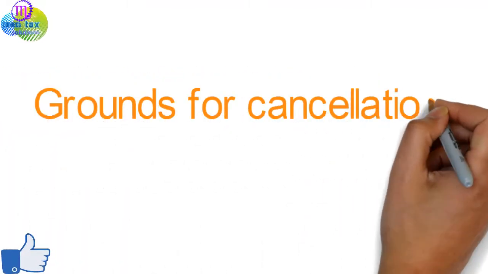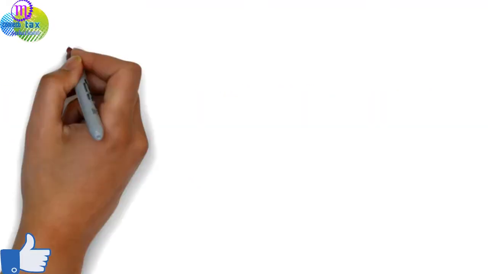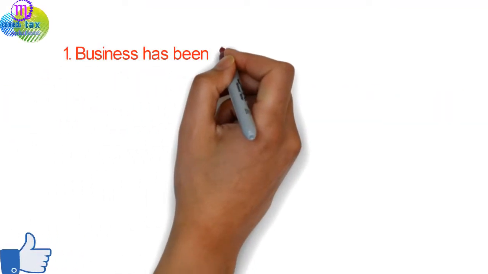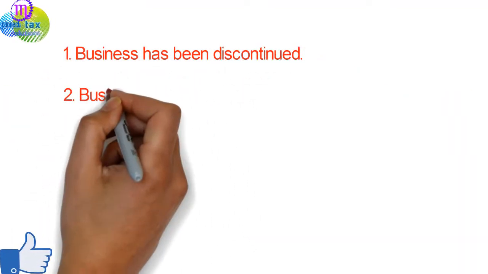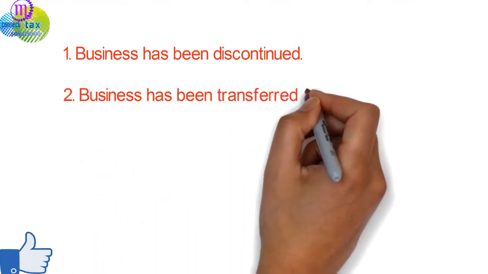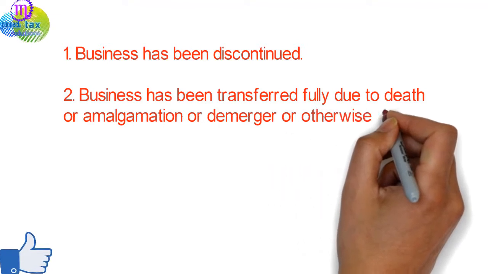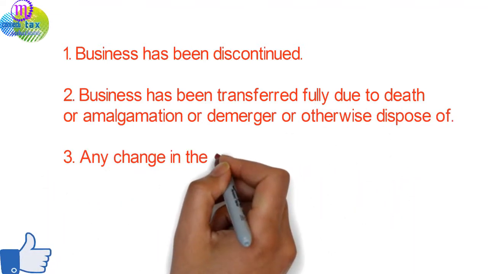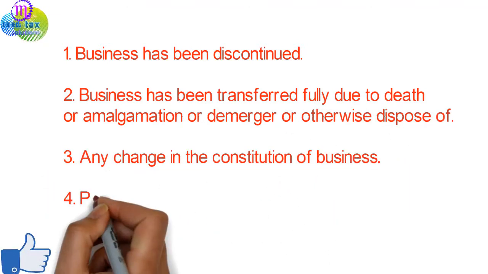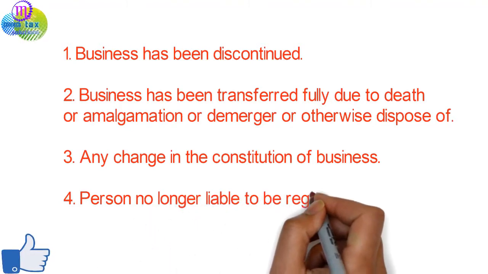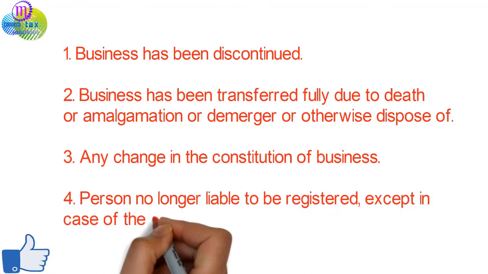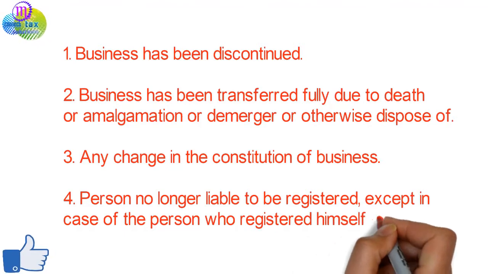Grounds for cancellation of registration. 1. Business has been discontinued. 2. Business has been transferred fully due to death or amalgamation or demerger or otherwise disposed of. 3. Any change in the constitution of business. 4. Person no longer liable to be registered, except in case of the person who registered himself voluntarily.